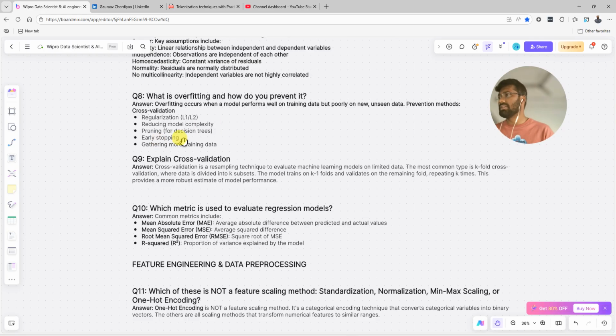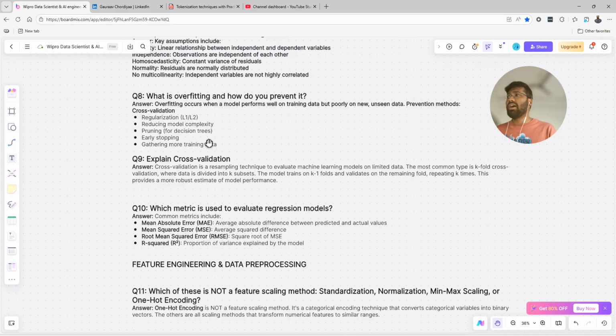Next, pruning for decision trees. In a decision tree, what happens is it grows fully, and for a fully grown tree we are consuming more GPU power, time, and complexity. Because of that fully grown decision tree, it learns every single point from your data set, and because of that it overfits.